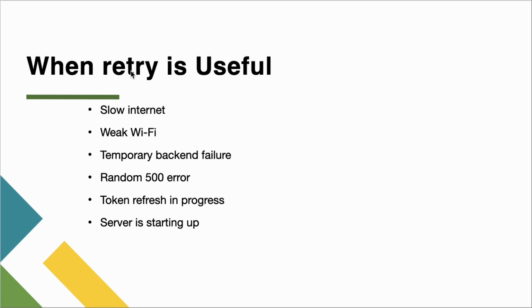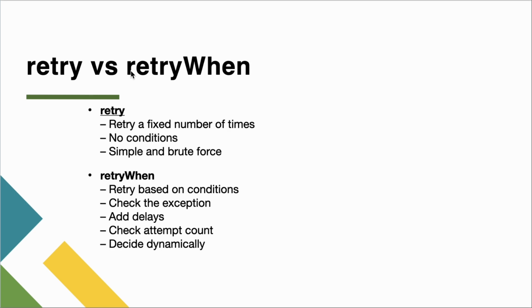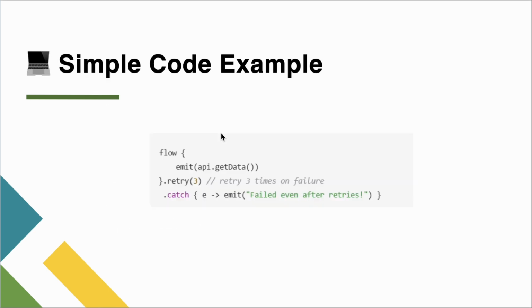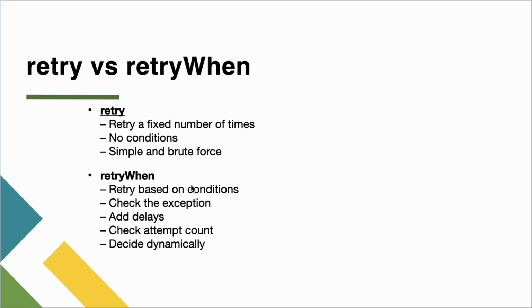Okay, so we will see retry versus retryWhen. As I've mentioned in the first slide itself, there are two ways you can make use of the retry operator. Either you use retry directly or you make use of retryWhen. So retry is basically a fixed number of times. As we have seen in the last example also, you have to pass the number of times you want to retry a particular API call. There are no conditions written and it is simple and brute force, right?